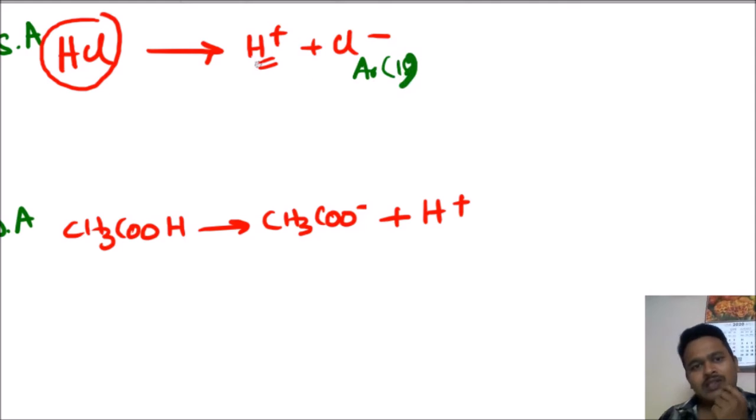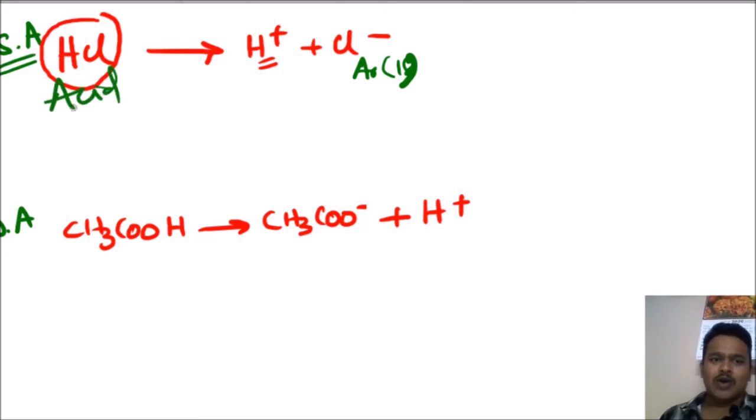It is also getting stability. So for stability only, it behaves like a strong acid. Once it is converted into Cl minus, now I am saying it is stable.